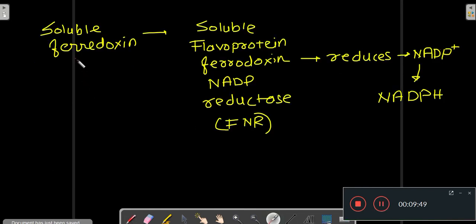Now from this soluble ferredoxin the electron further flows to the soluble flavoprotein ferredoxin NADP reductase, FNR. What is FNR? FNR is a soluble flavoprotein, ferredoxin NADP reductase. This enzyme reduces the NADP plus to NADPH, and that is how the non-cyclic electron flow is completed.